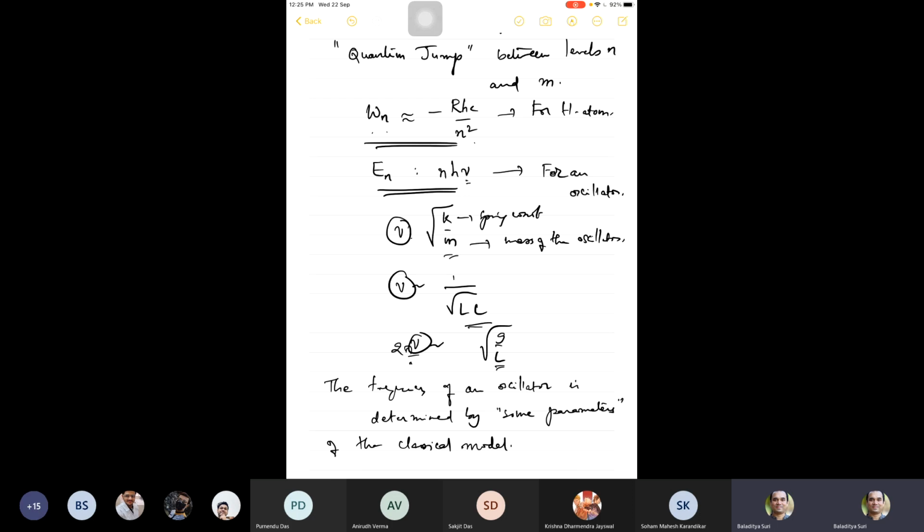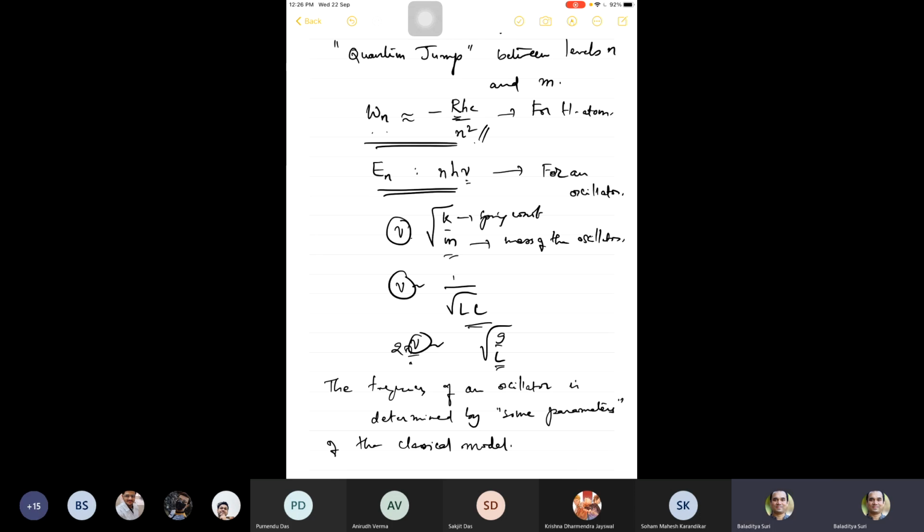He had no clue how to arrive at this formula, but he conjectured that this Rydberg constant could have some expression in terms of the parameters of the theory of the classical model. So this was the next exercise that Bohr did.